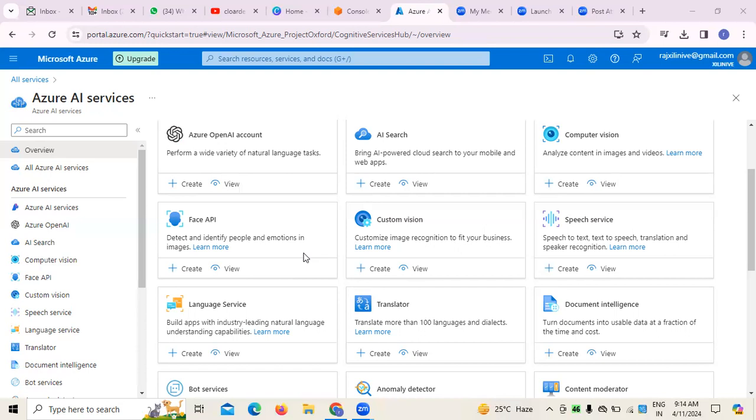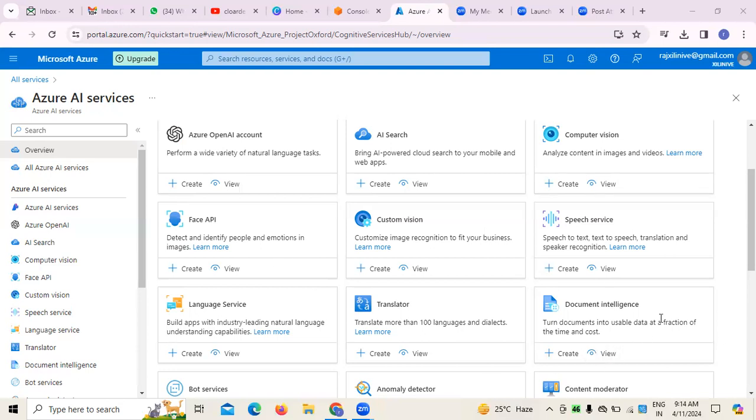At the same time, if you want to create any kind of APIs, like face APIs, this is not something we use extensively, especially for AI. Face API is used only where it is needed. Otherwise, we don't use it. But opening an Azure account can be used, so we do that also.